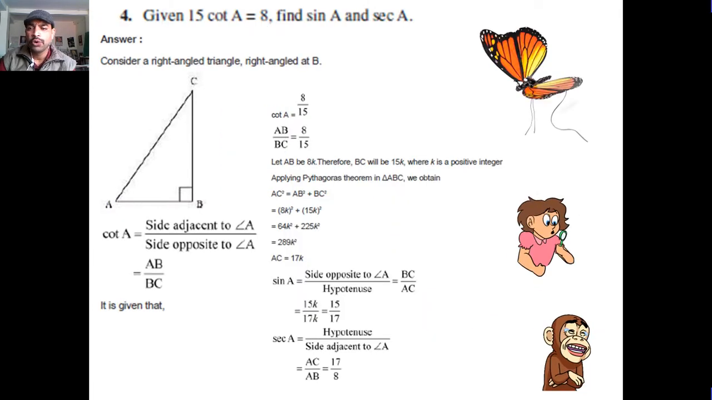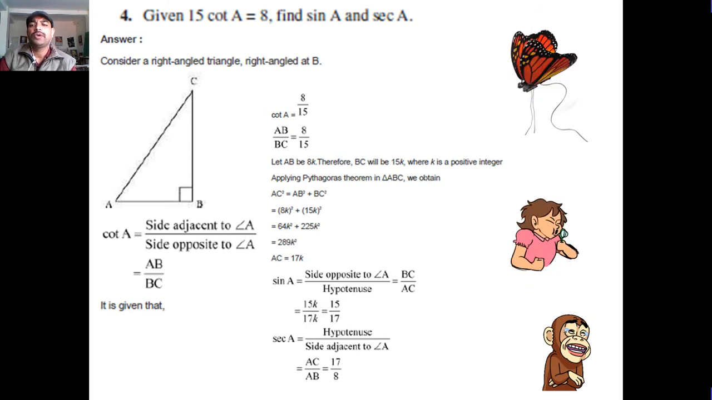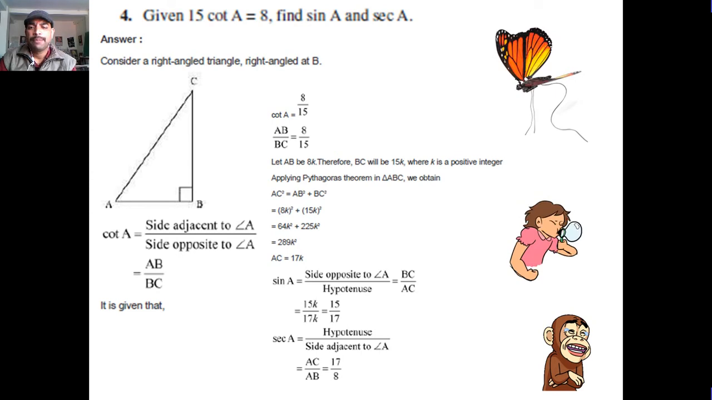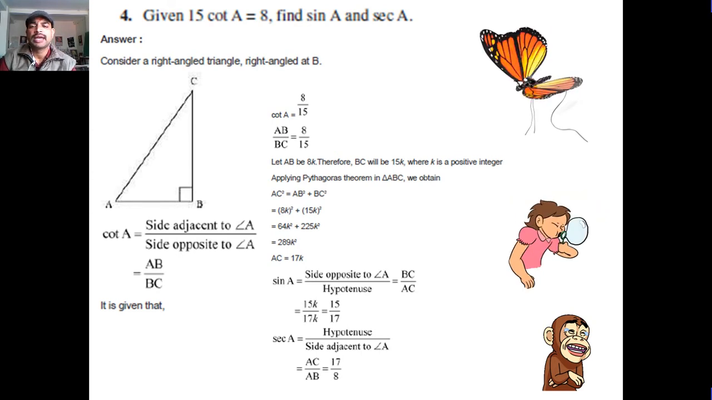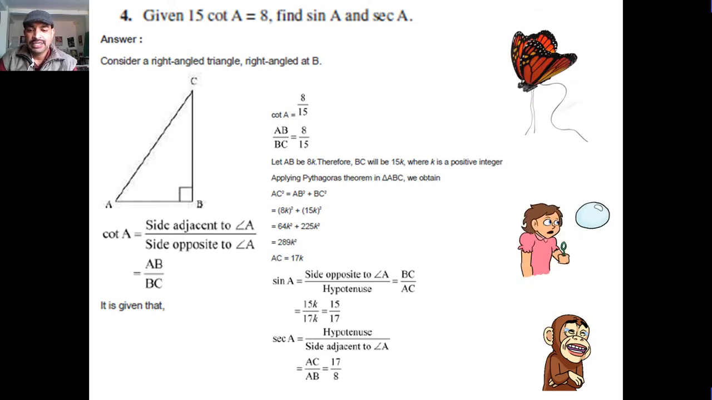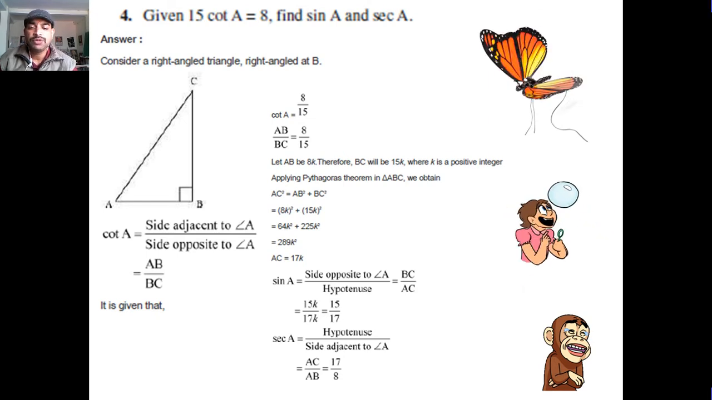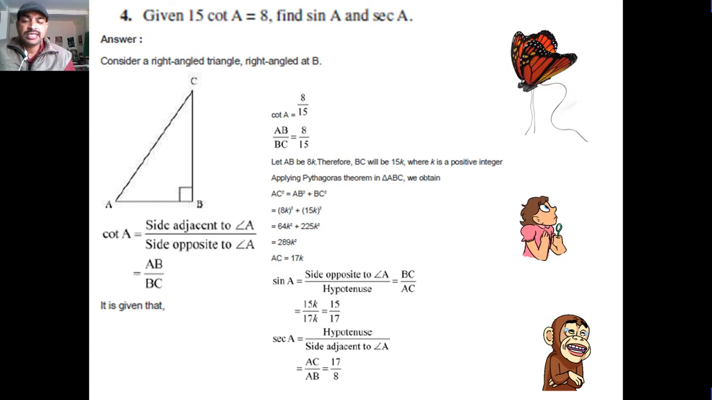Now question number 4. Given 15 cot A is equal to 8, so cot A is equal to 8 upon 15. Substitute, cot is equal to base upon perpendicular. Base and perpendicular are given, using Pythagoras theorem we get hypotenuse AC is equal to 17. So here is the sin A. Sin A is equal to BC upon AC, that is 15 upon 17. Sec A, hypotenuse yani AC upon AB, that is 17 upon 8.